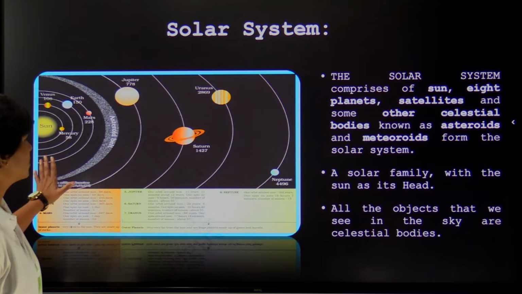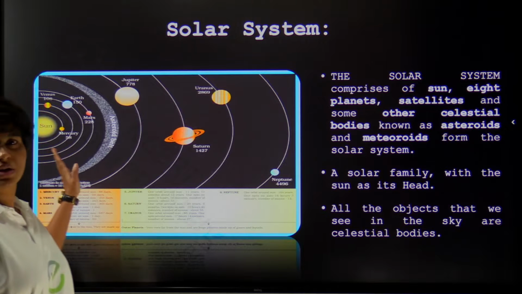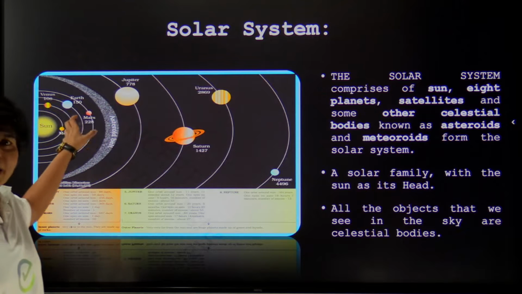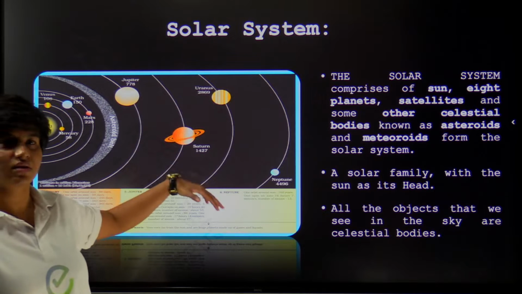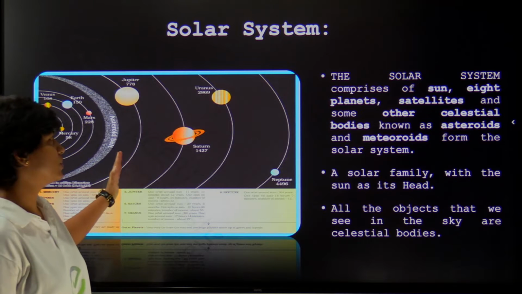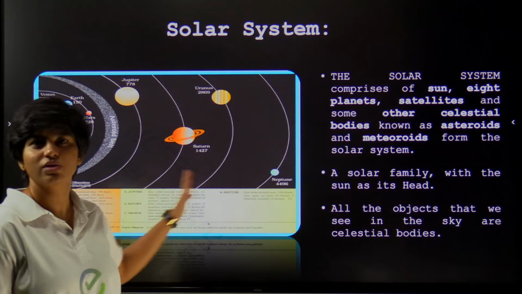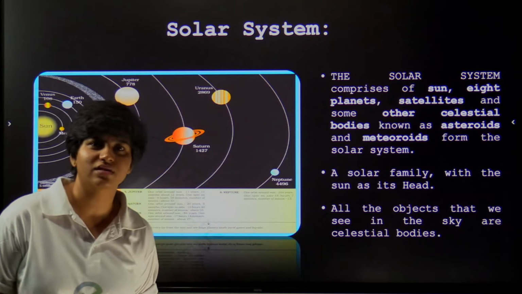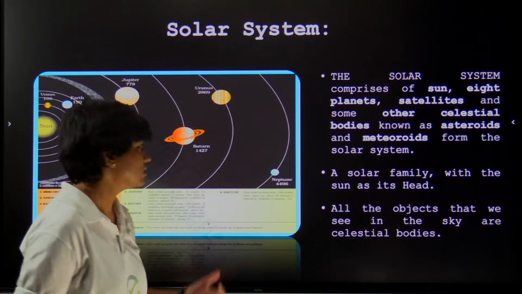So all the 8 planets are Mercury, Venus, Earth, Mars, and then there is an asteroid belt. This asteroid belt I'll be dealing with a little later. There is asteroid belt, and then we have Jupiter, Saturn, Uranus, Neptune. So there are 8 planets, and each planet has its own characteristics. That is depending upon the proximity.